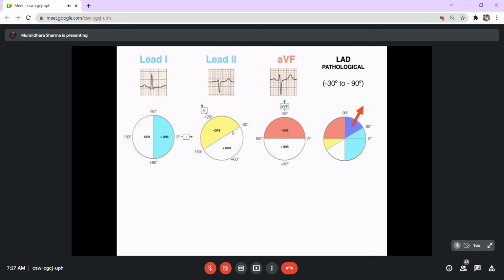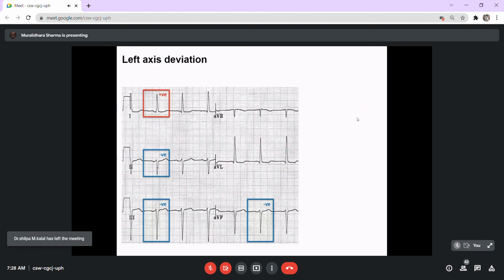Again, the same thing which we have done, where you compare the current in lead 1, lead 2, and AVF. The current is recorded, and the ultimate current, the final vector, the mean vector, is suggestive of the left axis deviation. It's the same. My purpose of showing these different diagrams is to stress and make it easy to remember. Lead 1 positive, lead 2 negative, AVF biphasic or more negative, then it's suggestive of a left axis deviation and it's suggestive of a pathological entity.